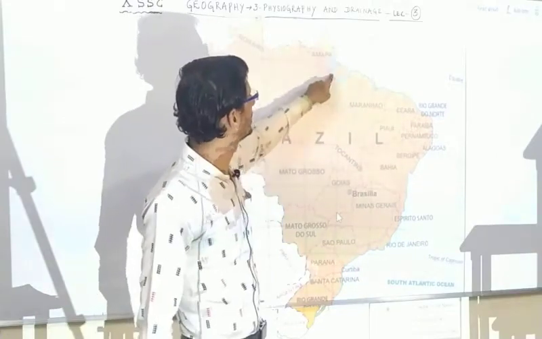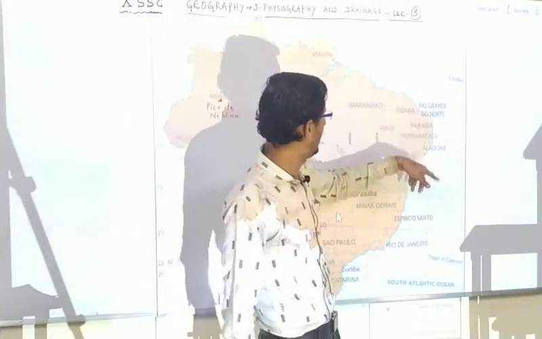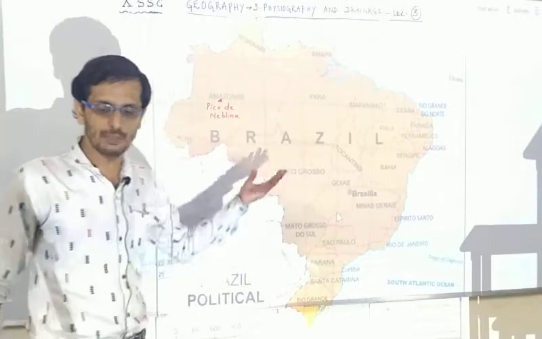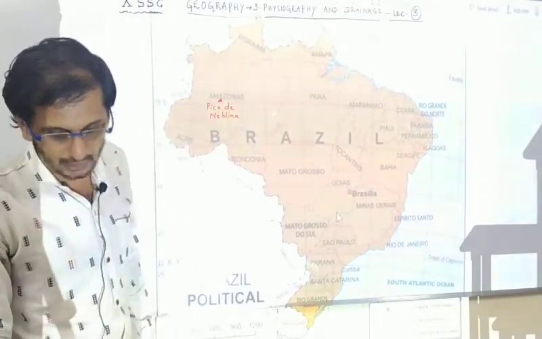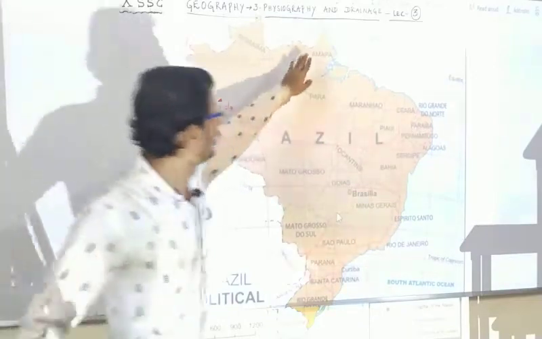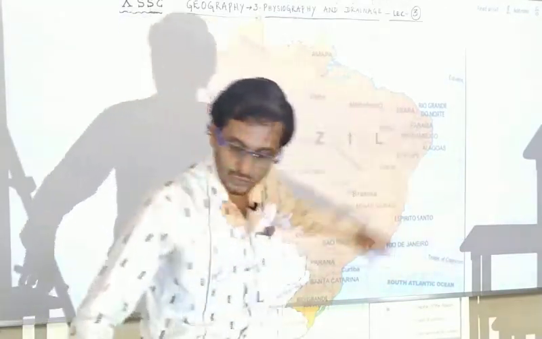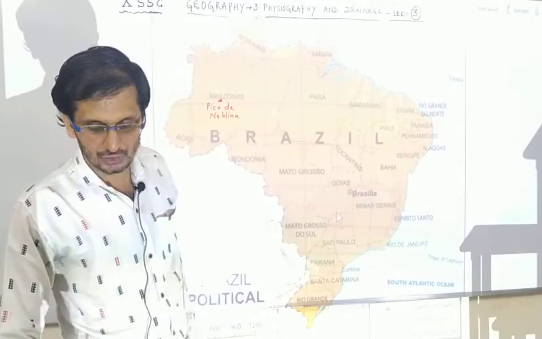You can see here. This is nothing but Marajo Island, Ceará, and this one. Okay, Piauí. So this is the way. This can be called the North Atlantic coast. From there, the eastern coast extends toward the south.